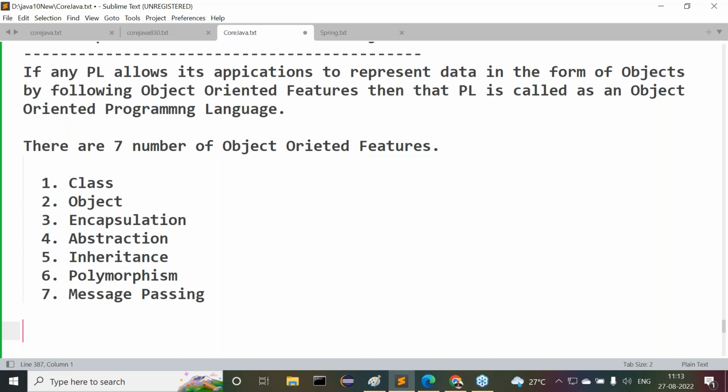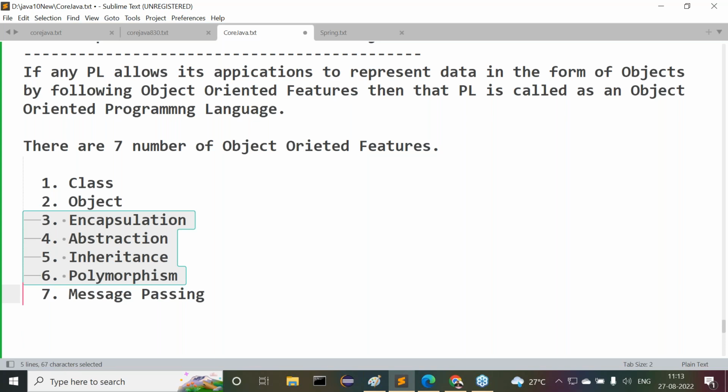Okay, now observe carefully. Out of these object-oriented features, four features are the most powerful object-oriented features. What are the most powerful object-oriented features here? Encapsulation, abstraction, inheritance, and polymorphism. These features are the most powerful object-oriented features. Right, sir. Observe carefully.